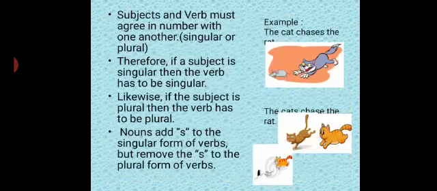See the second example: the cats chase the rat. More than one cat, so it becomes cats, which is plural. Now the verb also goes plural: chases changes into chase.